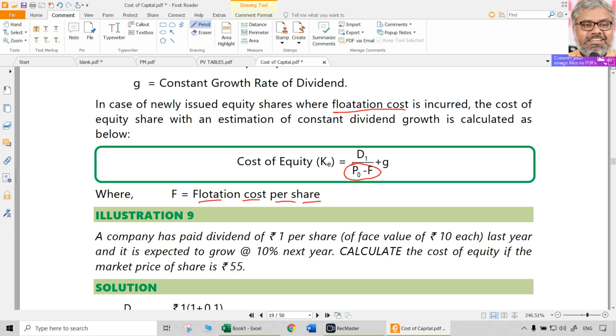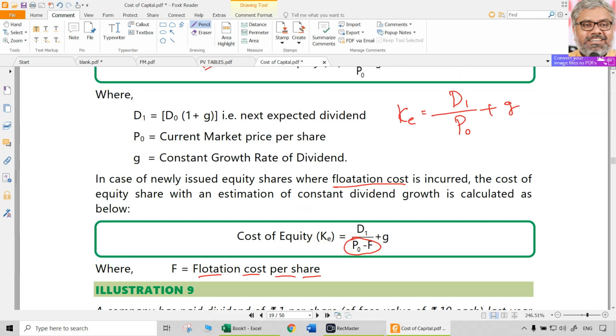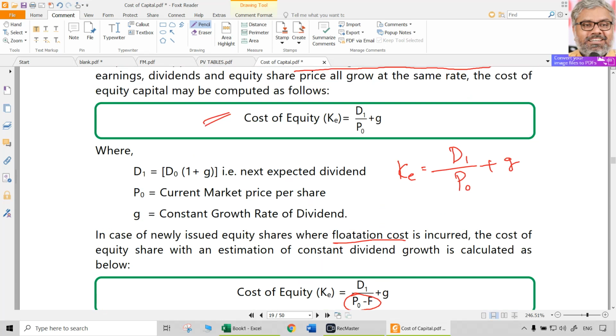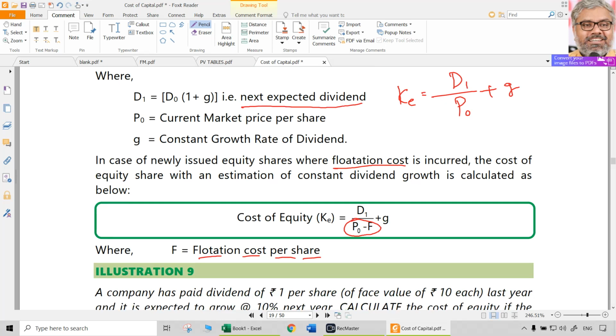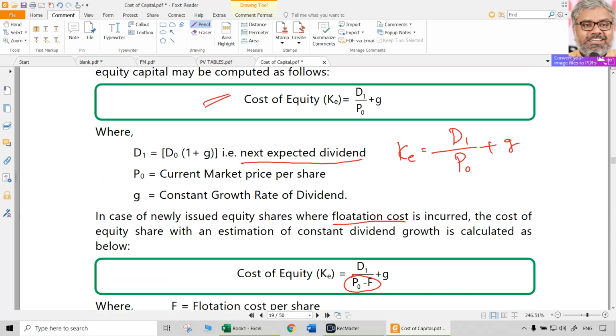D1 is also dividend per share, but is it the existing dividend? No. Existing dividend is D naught. D1 is expected dividend, the next expected dividend. So this is where you need to read the question very carefully. Sometimes the question language will tell us whether it is D naught or D1.